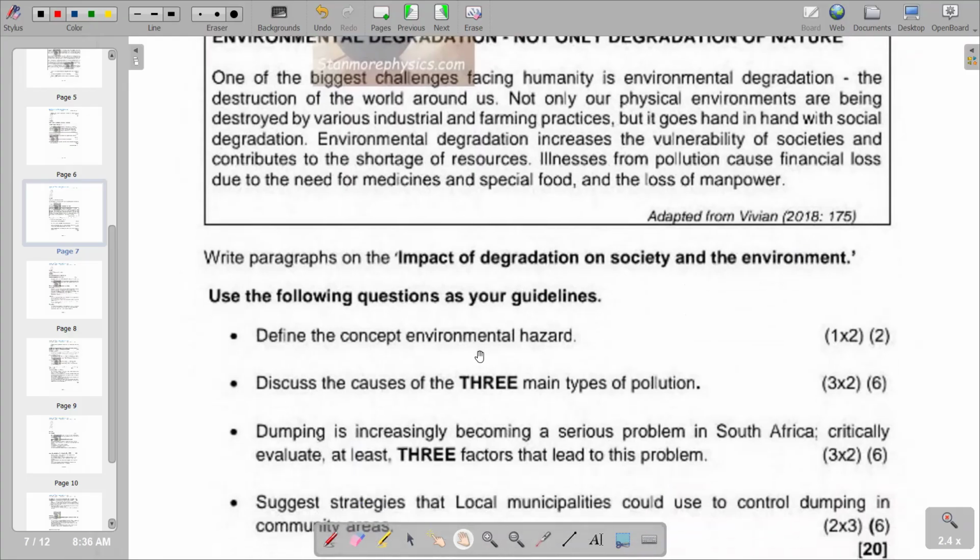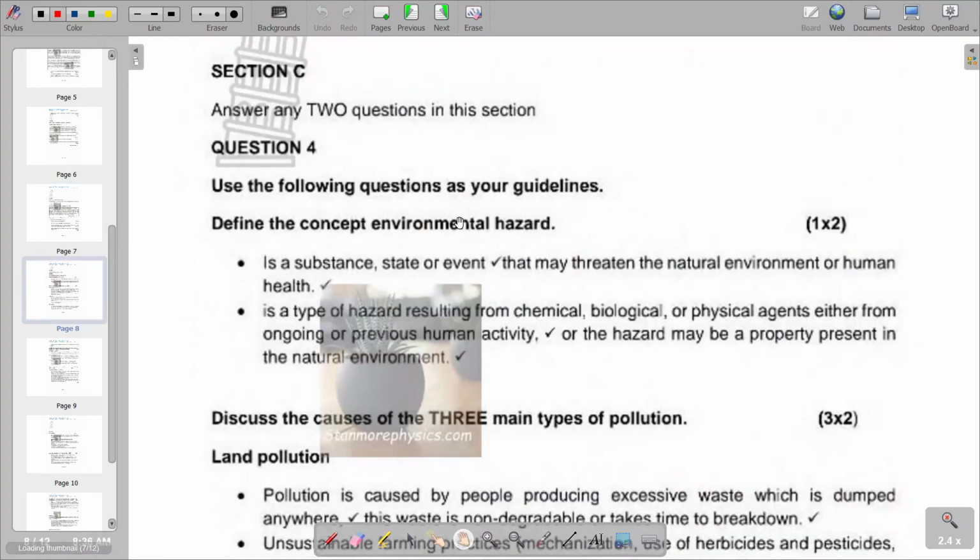So define the concept environmental hazard. So you would see that the description that we have of environmental hazard is that it is a substance or state or event that may threaten the natural environment or human health. So basically, it's a type of hazard resulting from chemical, biological, or physical agents, either from ongoing or previous human activity, or the hazard may be a property present in the natural environment. So this is what we have in terms of the definition of the concept environmental hazard.